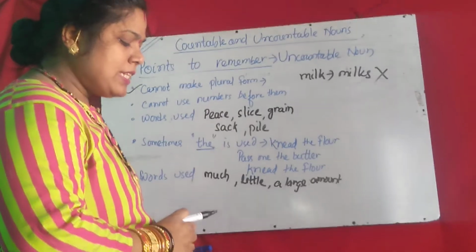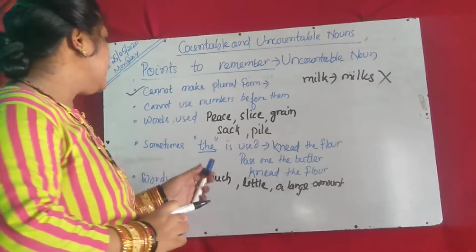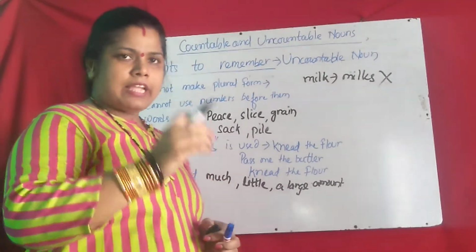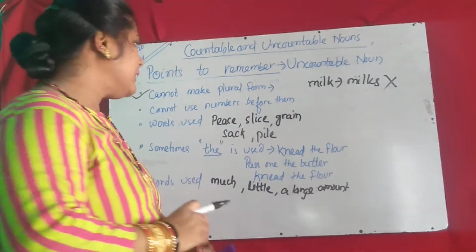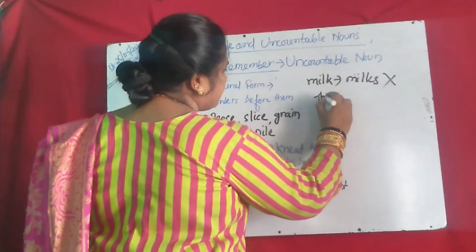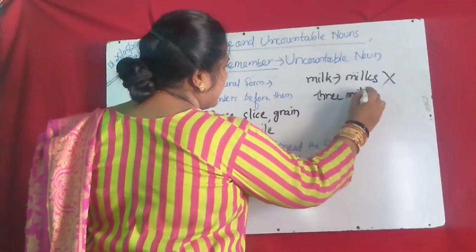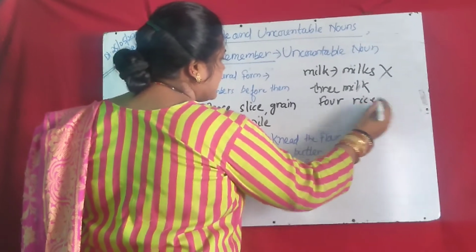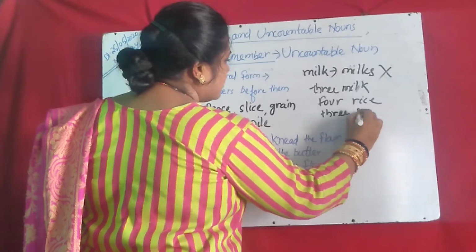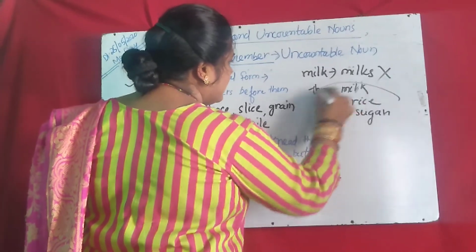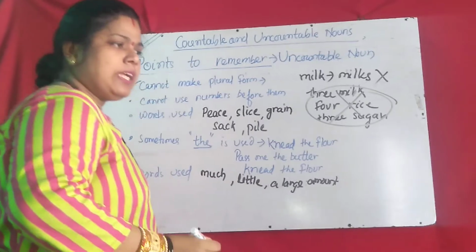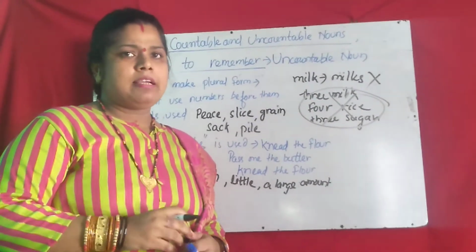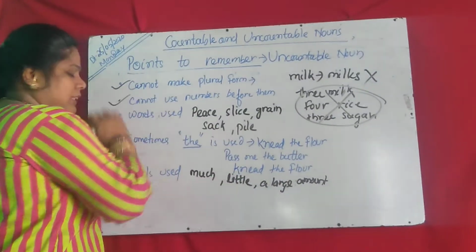Then the second point is we cannot count them by using numbers before them, like a countable noun: a pencil, one pencil, 3 books. Like this, you can't say 3 milk, 4 rice, 3 sugar. So these all are wrong. We can't use any number before uncountable nouns. So this is the second point, understood.